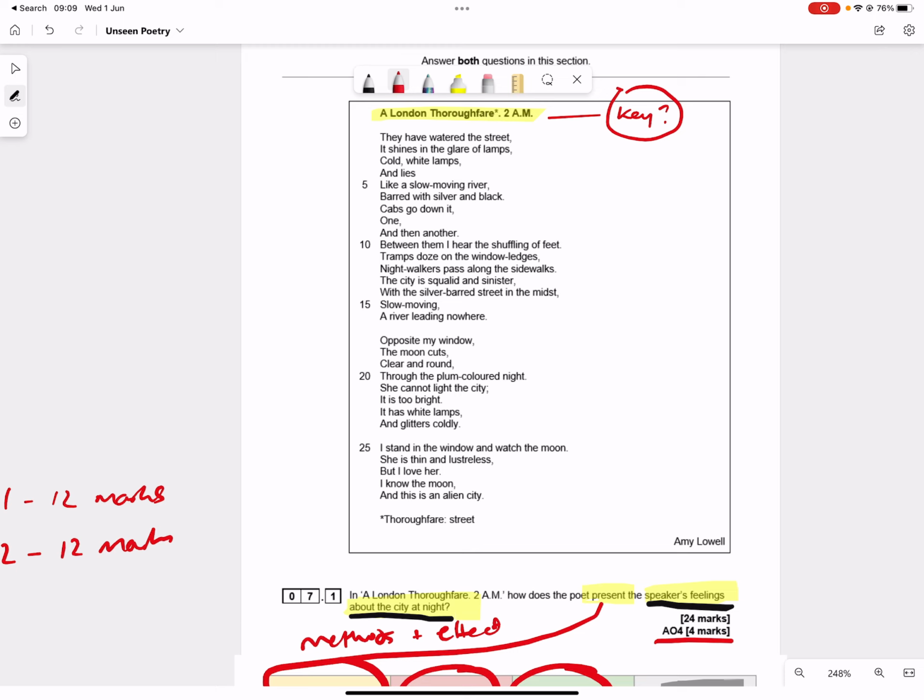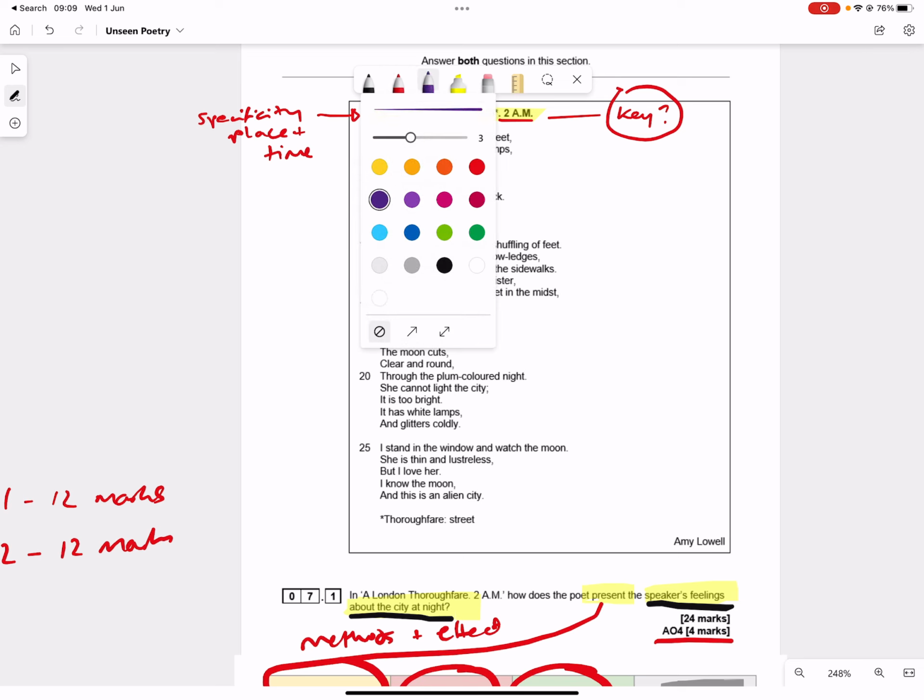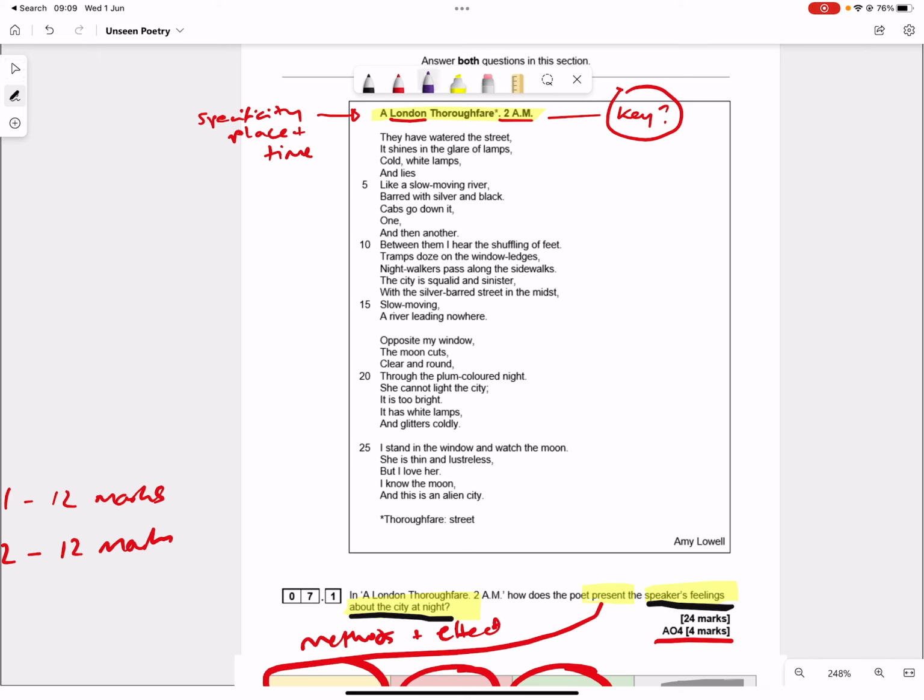What can I pull out of this title? Well, I've got some things that are really specific, such as specificity of place, it's all about London, and specificity of time, which is when things are happening in this poem. I've also got this funny word, thoroughfare, but they tell you what that means, which is street.